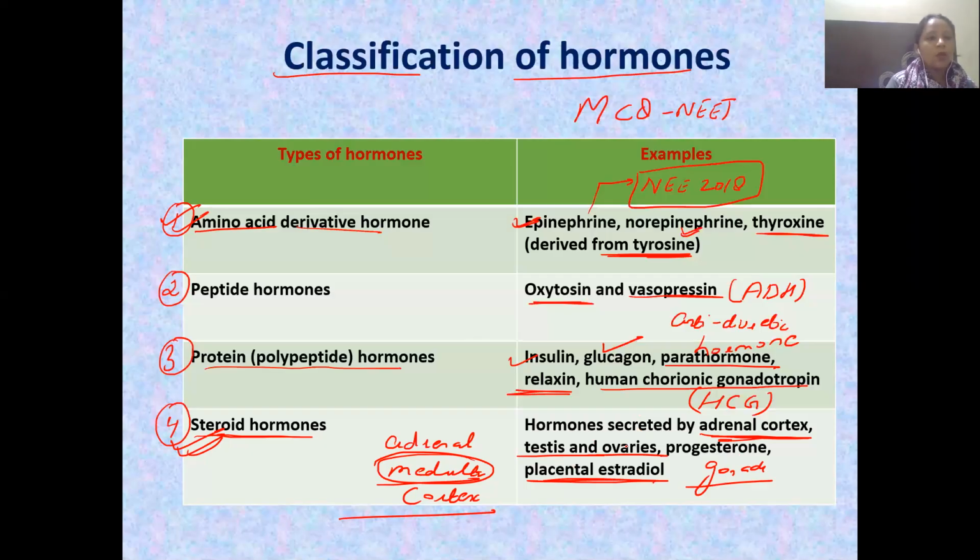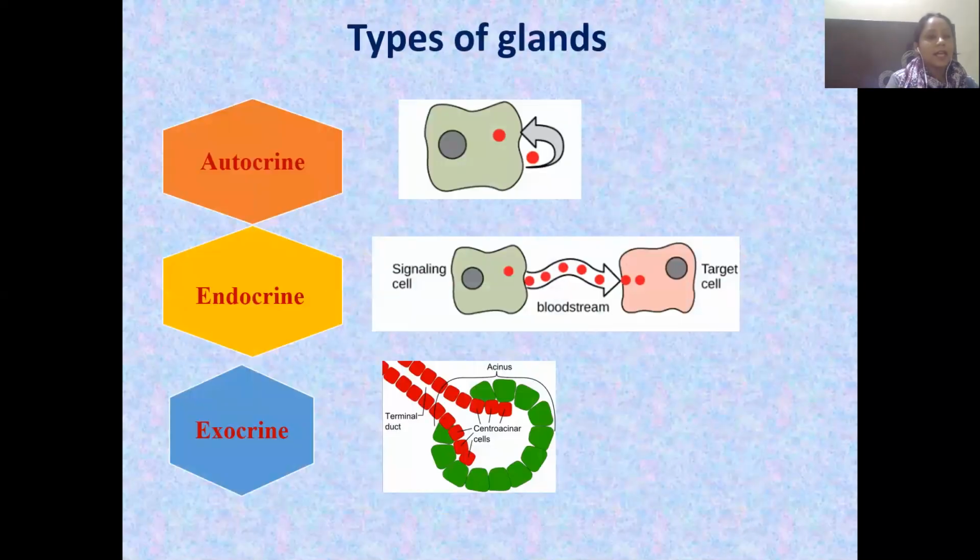So this is how the hormones are classified into four: amino acid, peptide, protein or polypeptide, and steroid based hormones. This is an important MCQ question for your NEET exam. Now let's go further ahead with another topic, the types of glands.